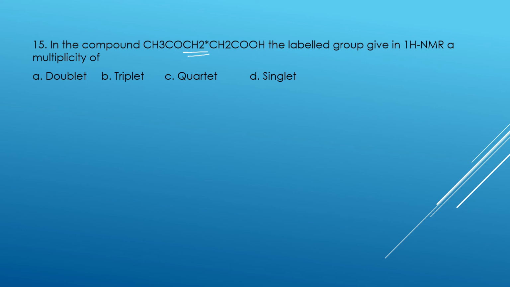If you check it, nearby one more CH2 group is there. So for this CH2, 2 plus 1, this CH2 comes around 2. Okay, 2 plus 1, that is 3. The answer is triplet. Okay, and here there are no hydrogens. That's why we have to take this hydrogen alone. So 2 plus 1, that is 3. It is a triplet.